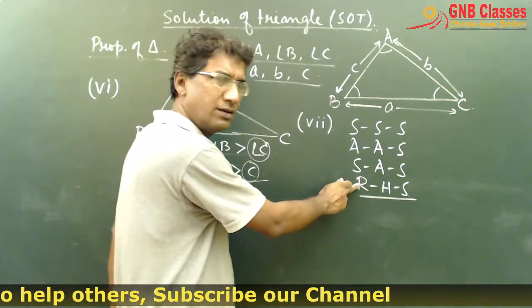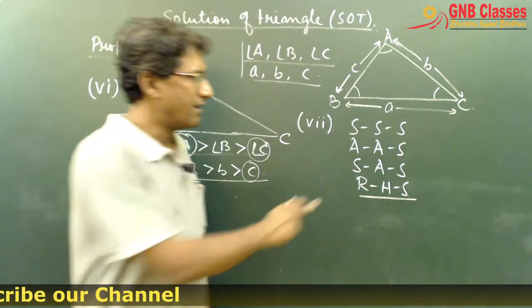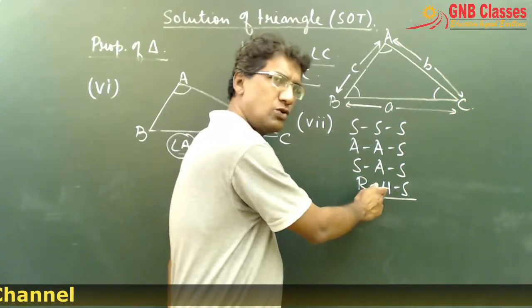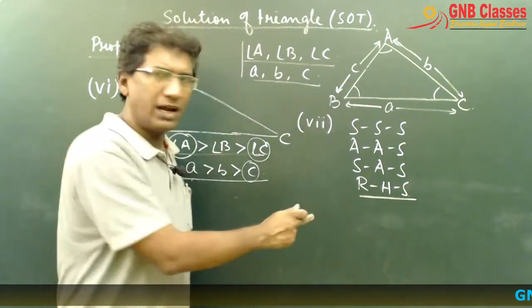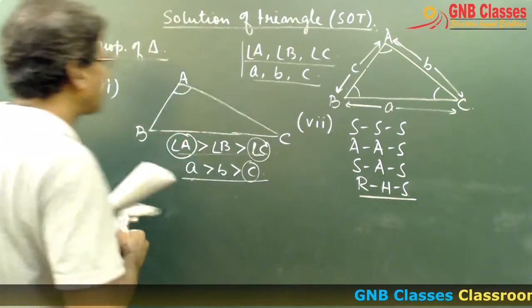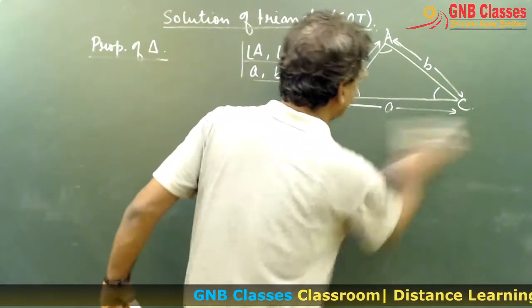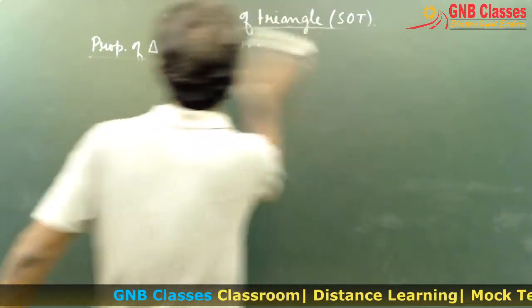The right angle, the hypotenuse, as well as any one side. The right angle, hypotenuse, and any one side. When they are equal, we will say that the two triangles are congruent. These are very basic properties we have all done in class 10 standard.